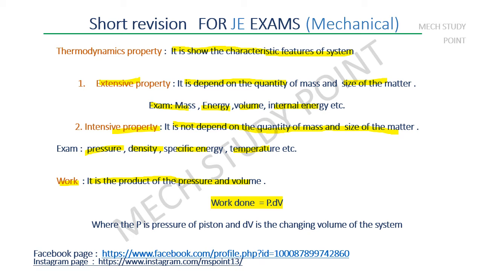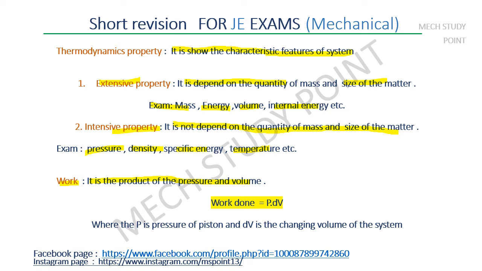So W is equal to P times (V2 minus V1). In expansion and contraction it will change. Let us consider expansion.